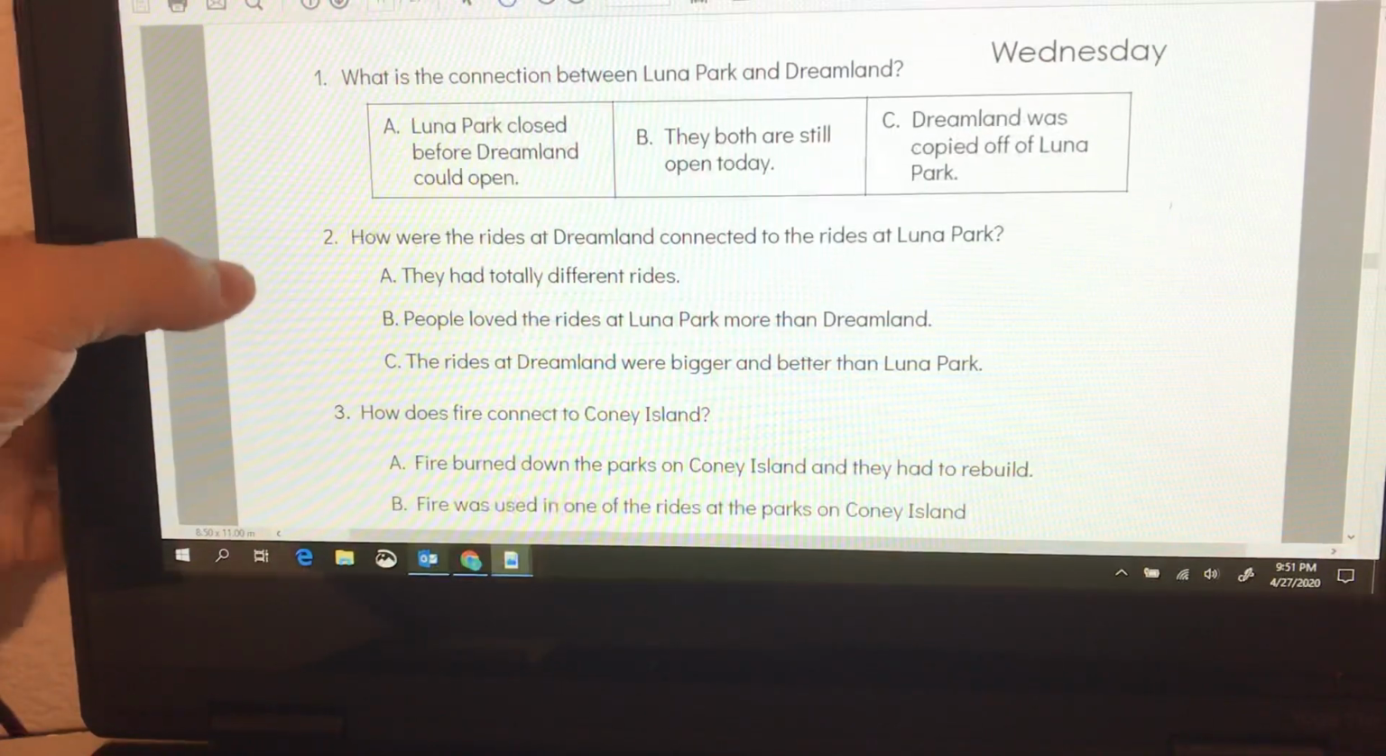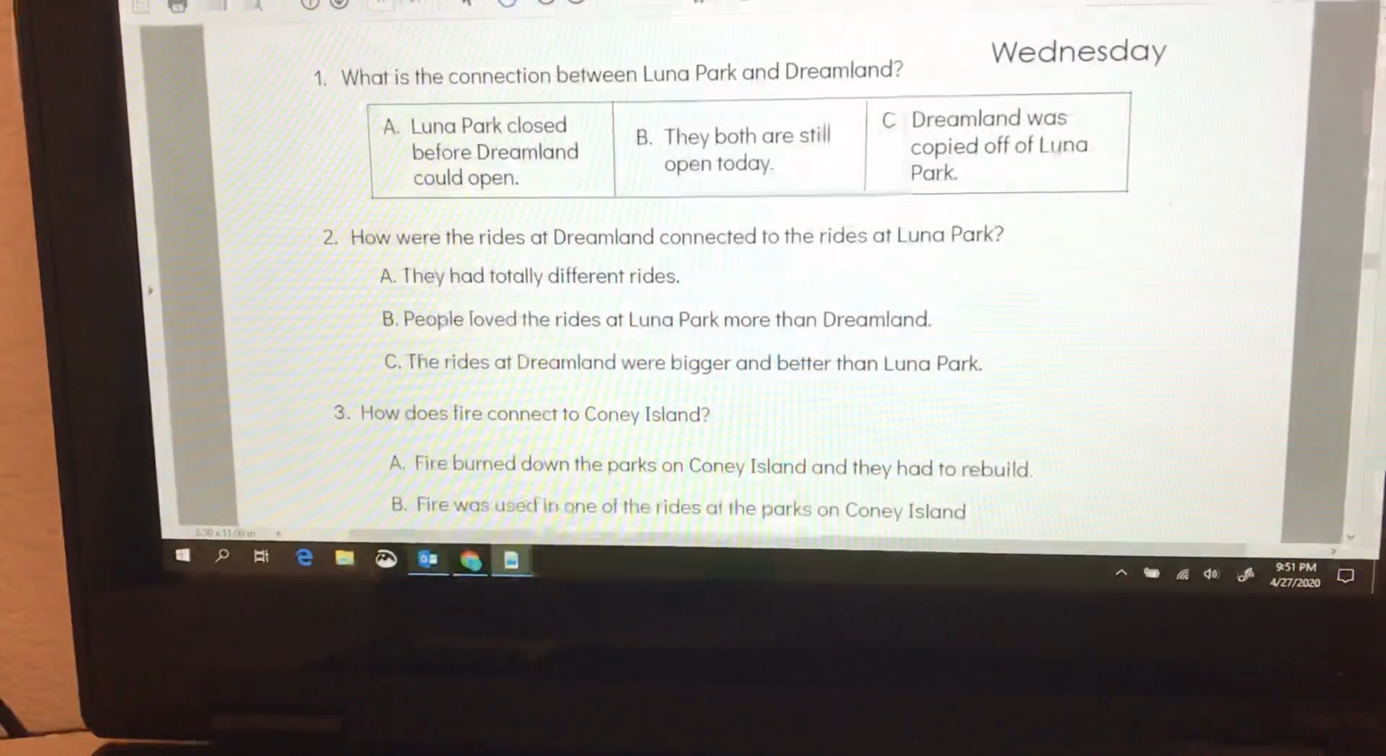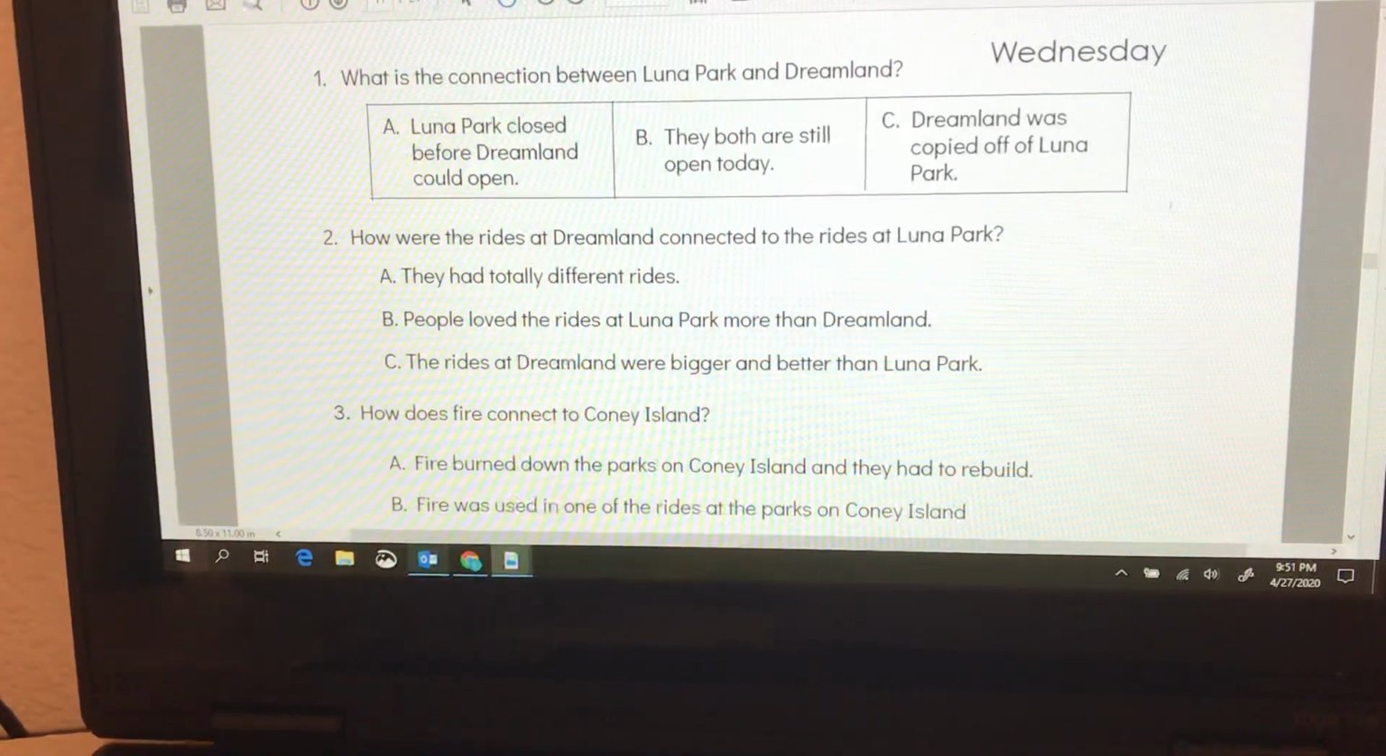We're going to look at the connection. What is the connection between Luna Park and Dreamland? How are they both connected? A, Luna Park closed before Dreamland could open. Is that how they're connected? B, they both are still open today? Or C, Dreamland was copied off of Luna Park? How are Luna Park and Dreamland connected?